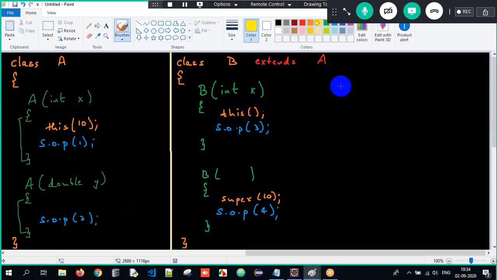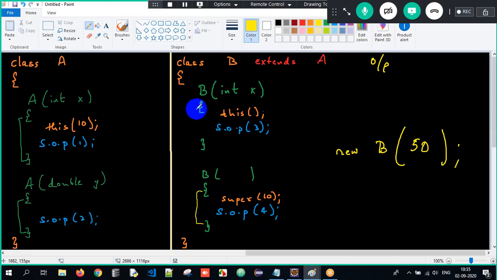So can you tell me what will be the output now? When I create an object, I'll tell B obj, or else I'll directly tell new B of, and I am passing 50. Can you tell me the output, guys? I'm not explaining anything, you have to tell me the output. Ignore implicit, explicit now, because all the constructors I invoked here. There is no concept of implicit or explicit because I am trying to invoke it, some way or the other. Don't try to think about implicit and explicit. Just go with the flow.